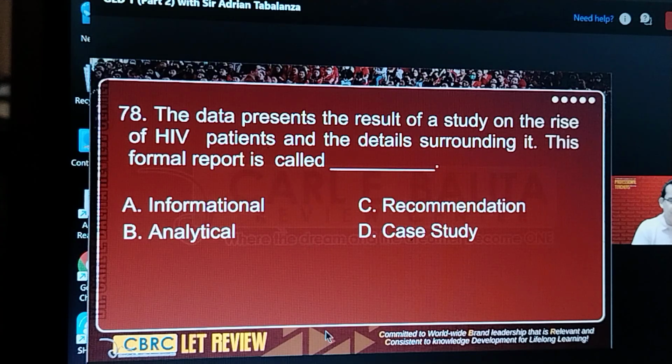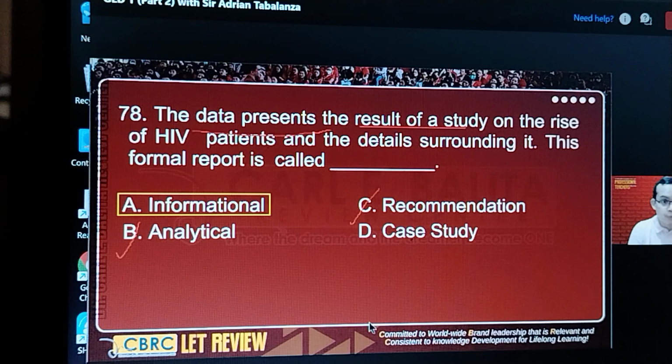Okay, 78. Our keywords here, data presents, result of a study. Based on those keywords, we can already eliminate analytical reports, recommendation report. So is it A or D? The correct answer is letter A. It's informational report.